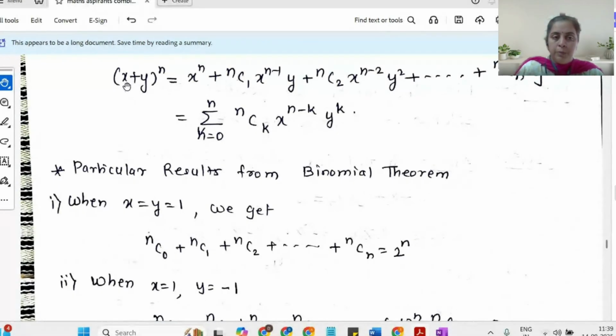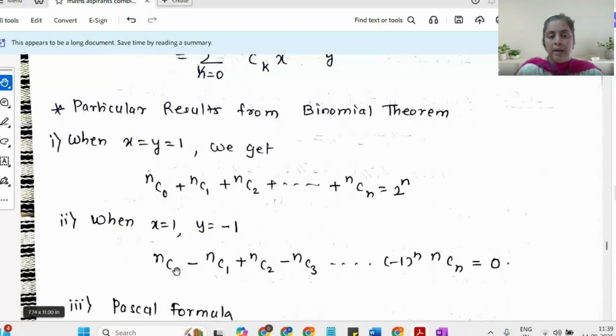Here you put x equal to 1, y equal to minus 1. So the left hand side will be 0. And on the right hand side, you will have nC0 minus nC1 plus nC2 minus nC3, and finally minus 1 raised to n times nCn, that is equal to 0.